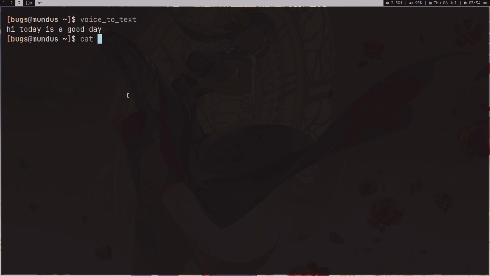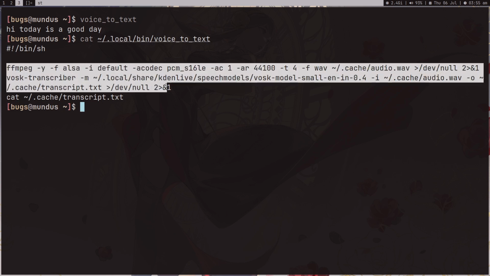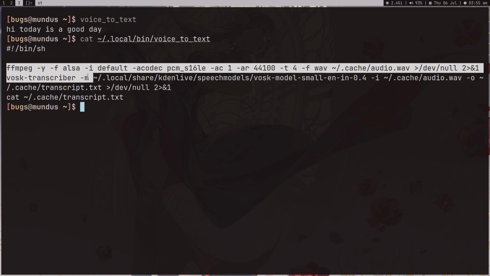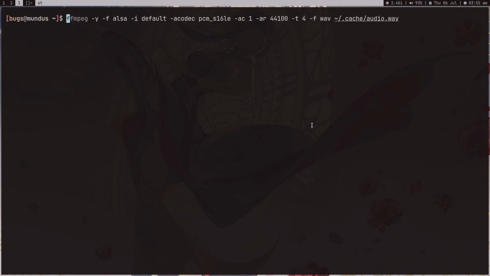If I show you the script, local bin voice to text, all it's doing is running an ffmpeg command. This is the ffmpeg command, and what it's doing is recording 4 seconds of my audio and putting it in cache. It's using my default mic. In laptops you don't have to worry, you already have an internal mic.